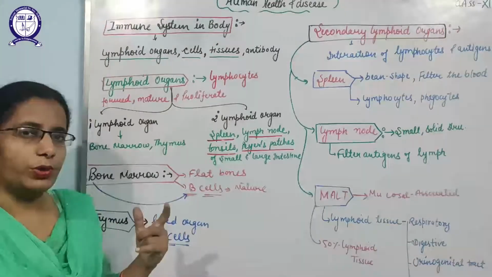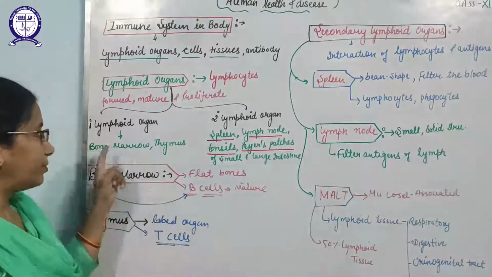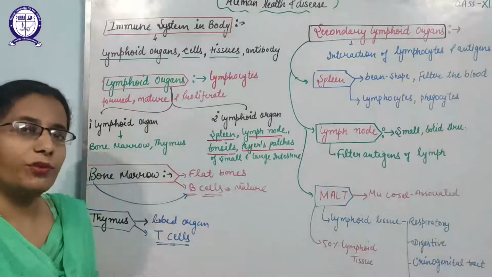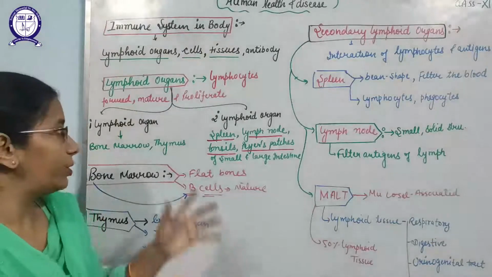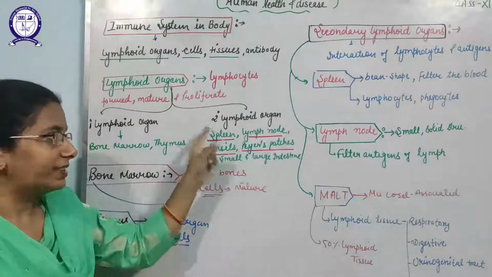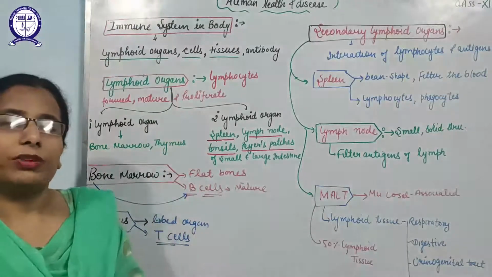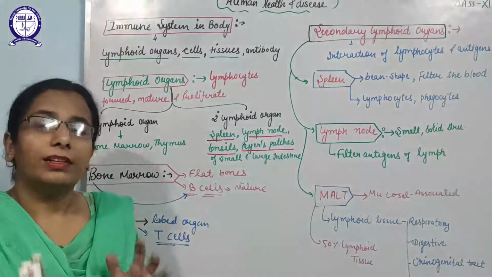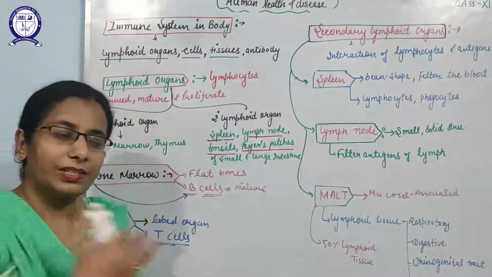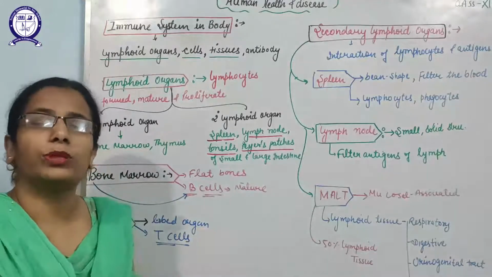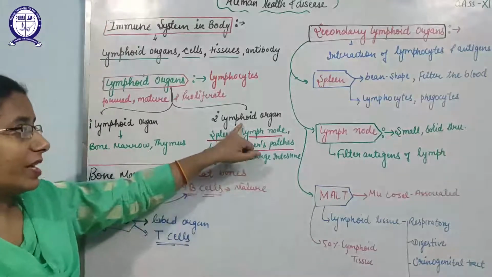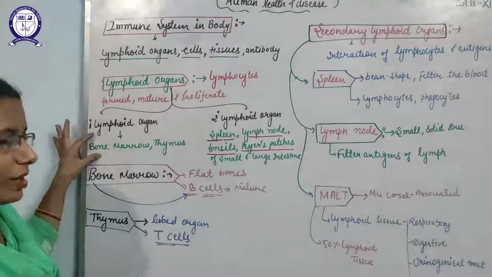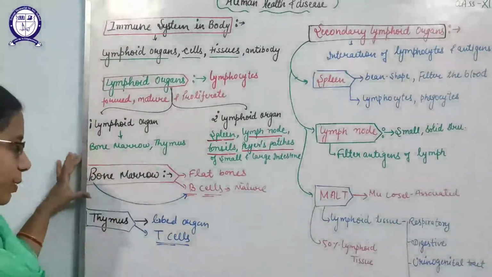The primary lymphoid organ is the site where the immune cells, the lymphocytes, are formed and mature. Secondary lymphoid organs are the organs where the antigens interact with the lymphocytes. Immune cells interact with the antigens to kill them or remove them from the body. Primary lymphoid organs include the bone marrow and thymus. So we will discuss these.